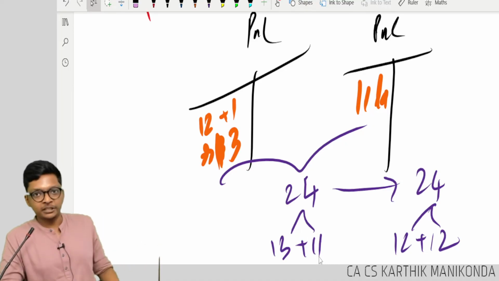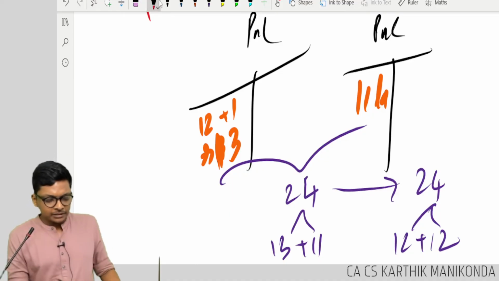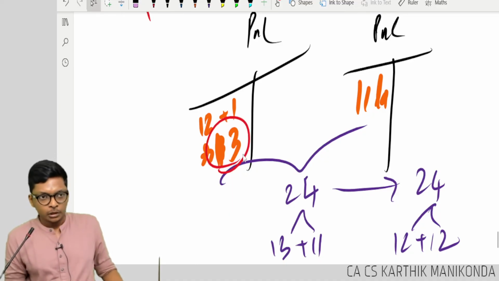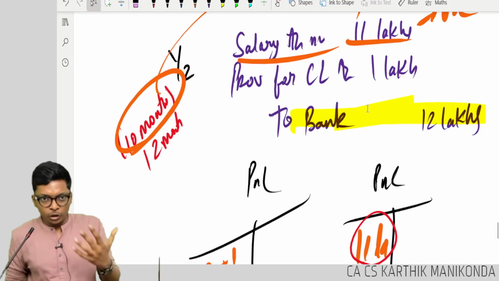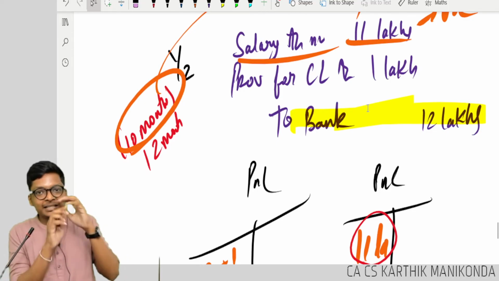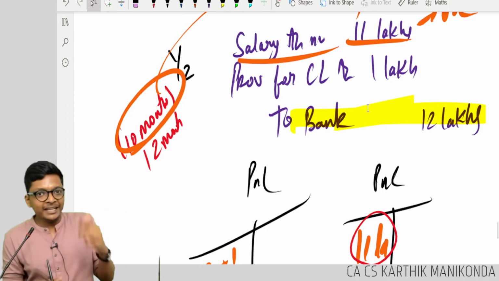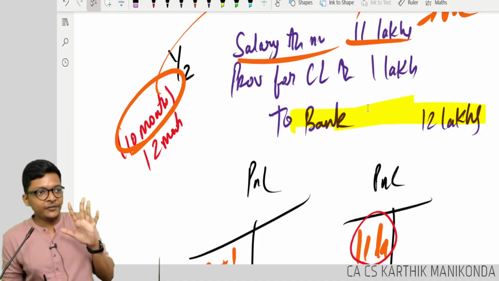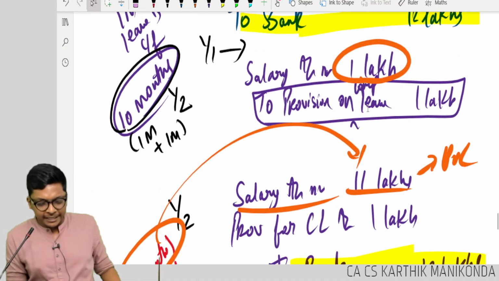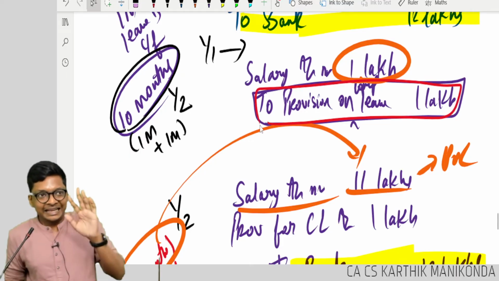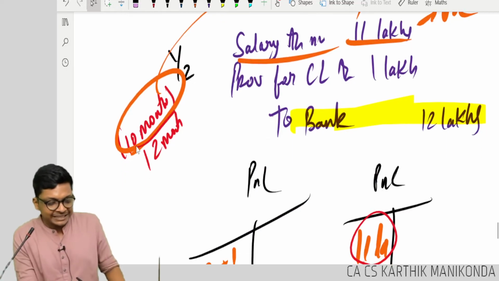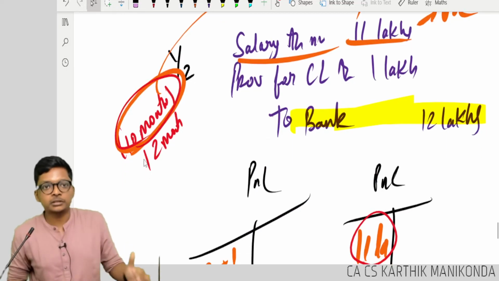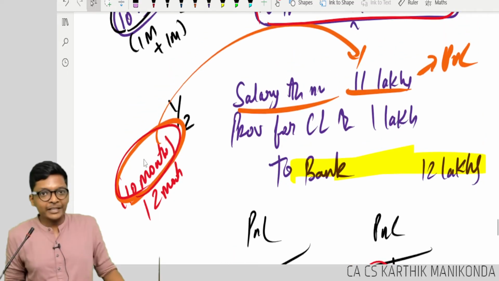Okay, good question. The doubt is, sir, we accounted 13 lakhs. What is the guarantee we will use it in the next year? If you don't use it, we will just look at the company's policy. How many years can you carry forward? If they say 5 years, it will remain in my provision. Let's say it has to be used within 1 year. Second year, I didn't use. Then, why didn't you use it in the second year?